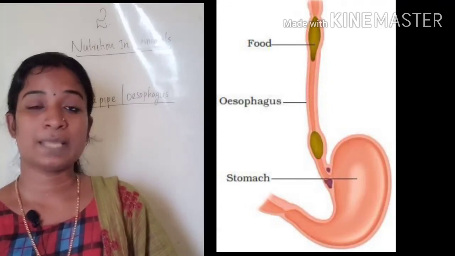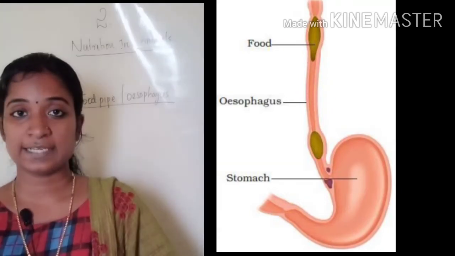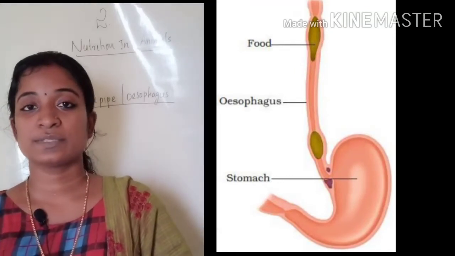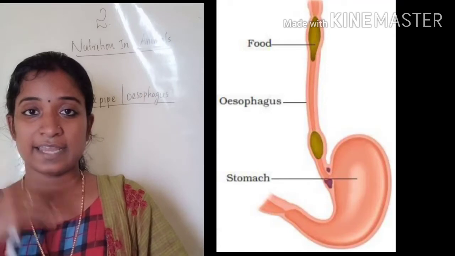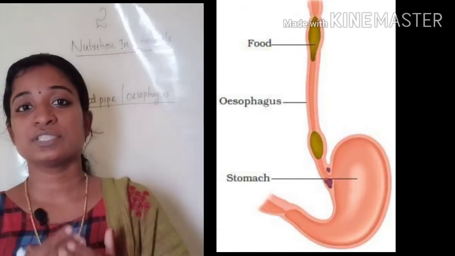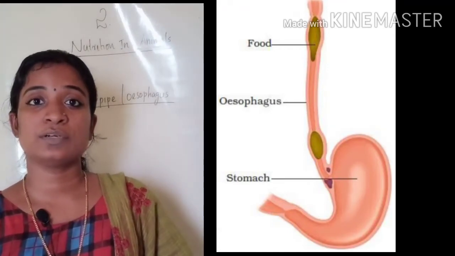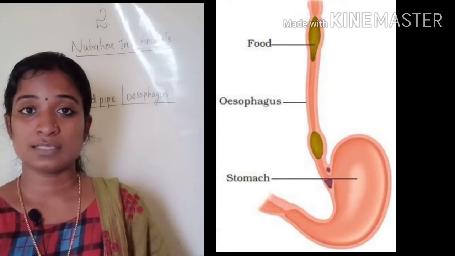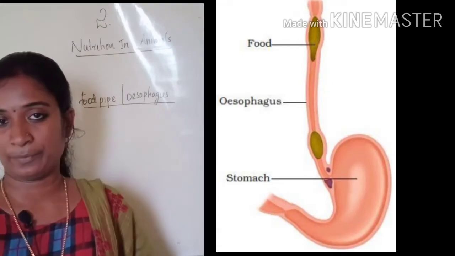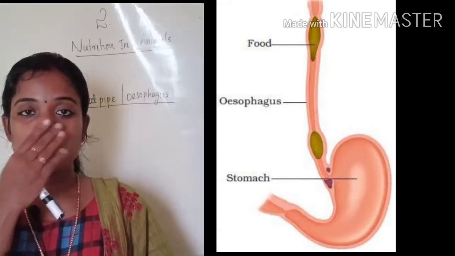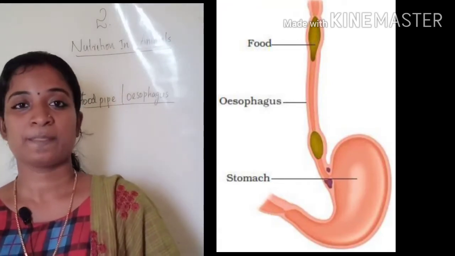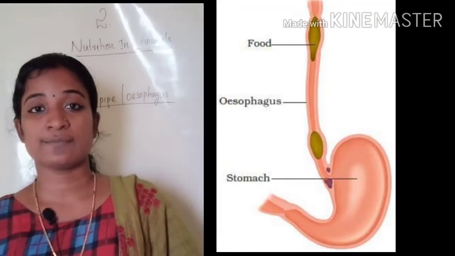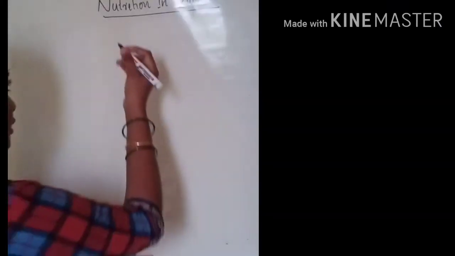Okay, so the food pipe we can call the esophagus. It is a long tube that starts from the neck and goes through the chest area, and it ends in the stomach, pushing the food downward to the stomach with the help of the walls of the food pipe. Okay, so actually this movement is happening throughout the alimentary canal. Now let us discuss the structure and function of the stomach.